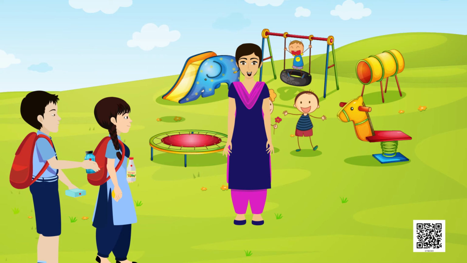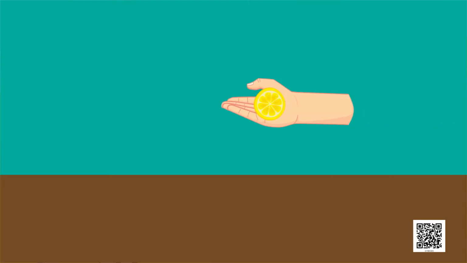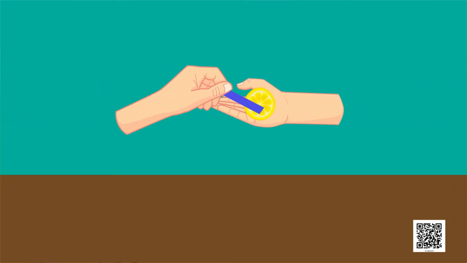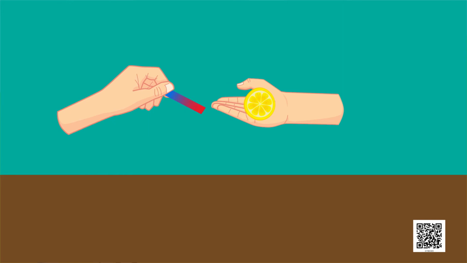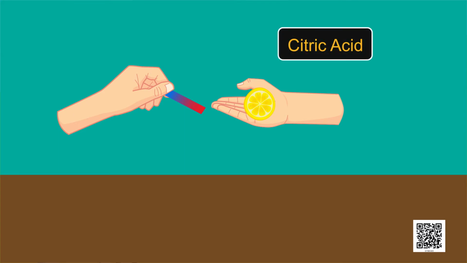Let's confirm whether lemon really is acidic in nature or not. Place a blue litmus paper on a cut piece of lemon. You have seen that it changes to red. It means lemon is acidic in nature. You know, it has citric acid in it.